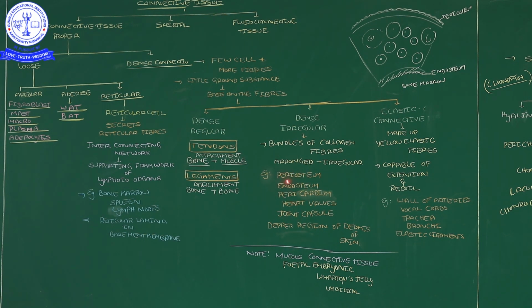How to remember? Take periosteum. Peri means a layer, always the outer layer. Osteum means bone. See, I drew a rough diagram in this corner. In a bone, in the middle of the bone there is a hollow tube, correct? That is the bone marrow. The outer surface is covered with one layer. That layer we call the periosteum. The bone marrow is covered with one more layer, that is the endosteum.